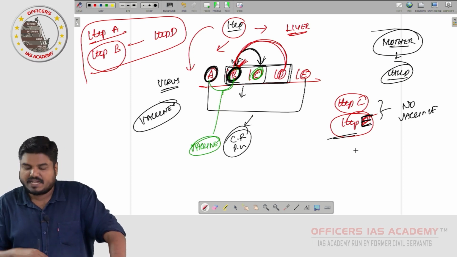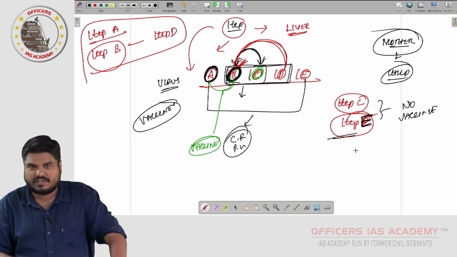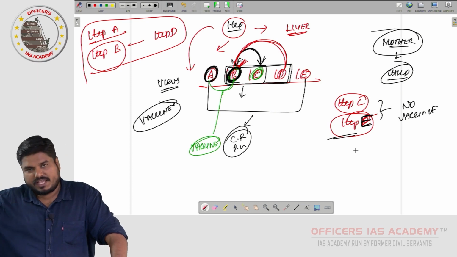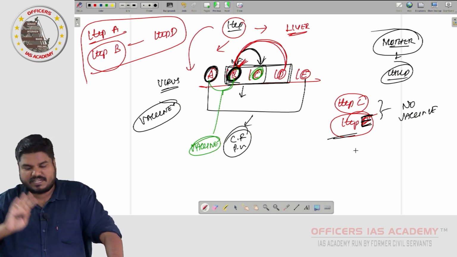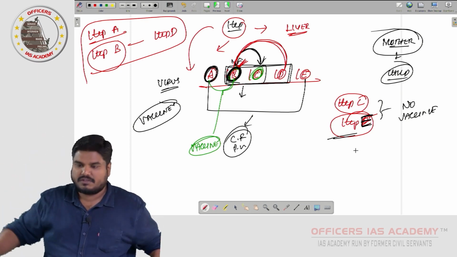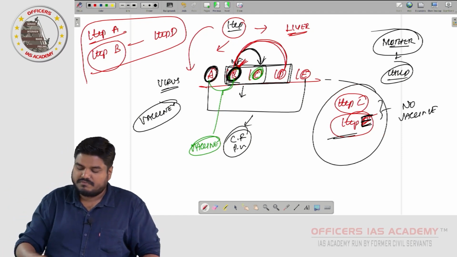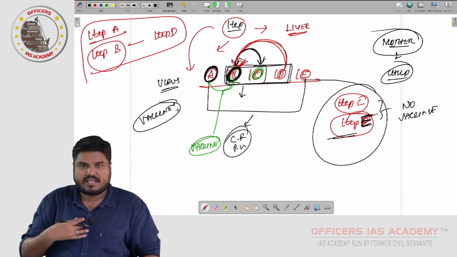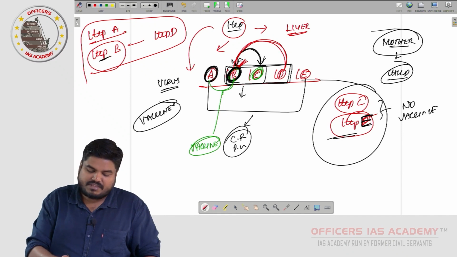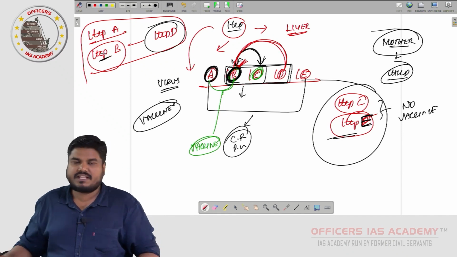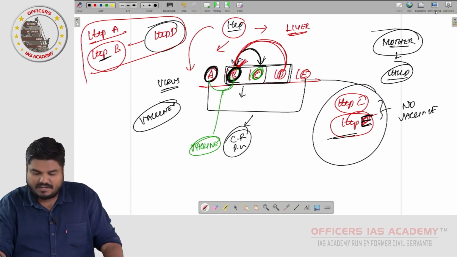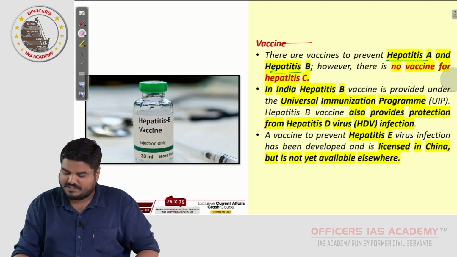Just keep that in mind, but that is not in use now. So for these two, we do not have a vaccine. For Hep A and Hep B we have vaccines. The Hep B vaccine is effective against Hep D as well. One more piece of information I would like to share here.